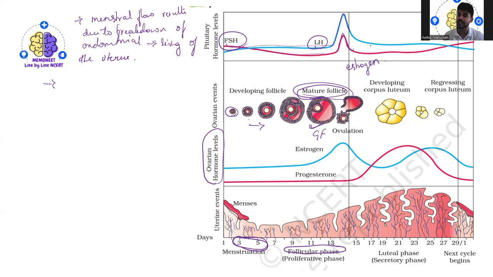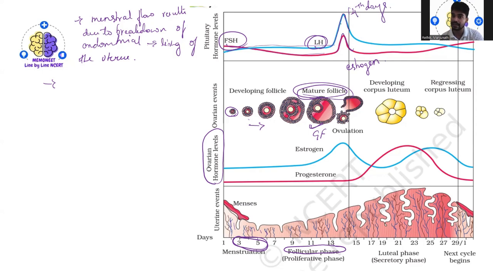And it also stimulates the secretion of estrogen, which is provided by the growing follicles. But once this LH and FSH attain the peak level in the middle of the cycle, as a result, what happens? Where is the middle of the cycle? The 14th day of the menstrual cycle.